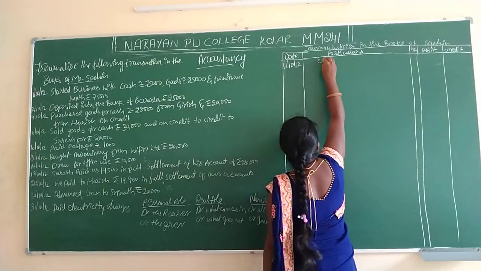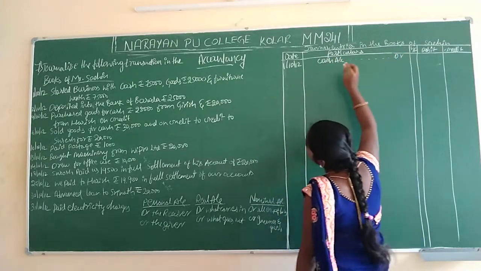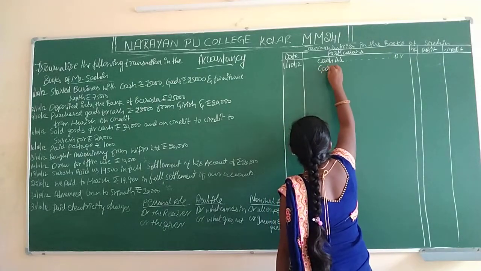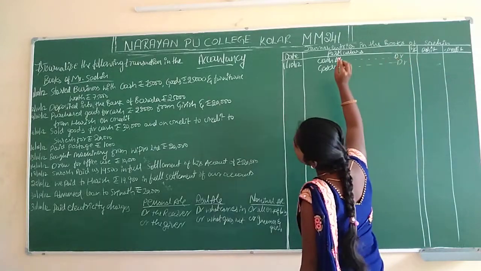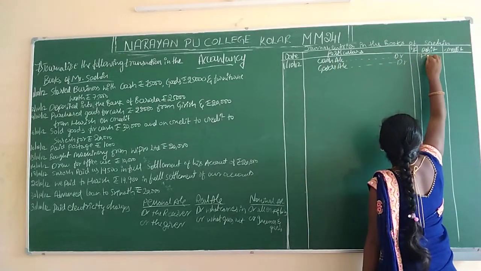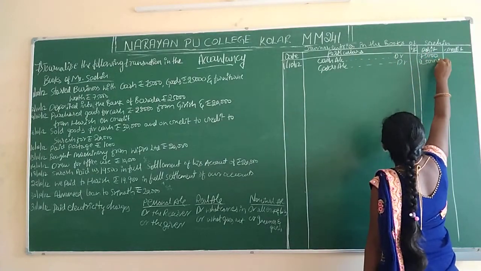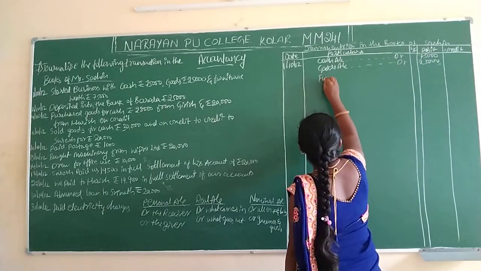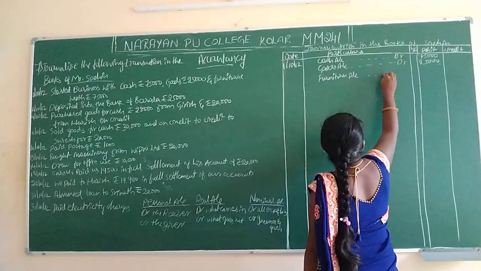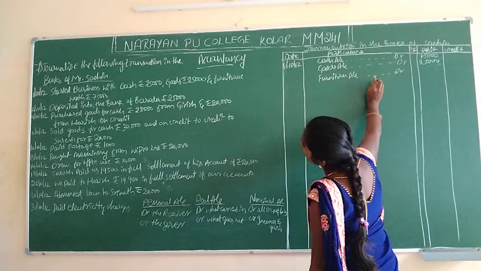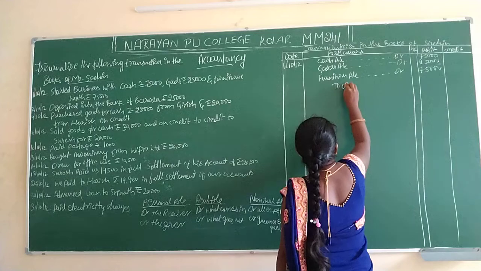1/10/2012. First we are going to receive cash. And after that we receive goods. Cash, how much is there here? 75,000. And goods, how much is there here? 25,000. And furniture also we received. How much furniture is there? 75,000. Total capital, how much to the capital account?